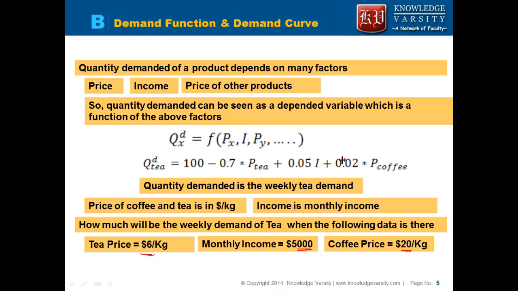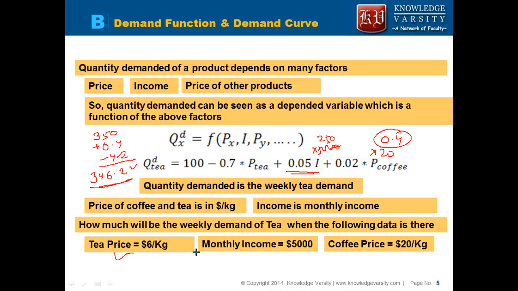In this equation we put 20 for coffee, that will be 0.4 times 20, and this will be into 5000, so it will be 250. 250.4 minus 4.2, so it will be 350 plus 0.4 minus 4.2, so it will become 346.2. So this is the quantity demanded at these prices.